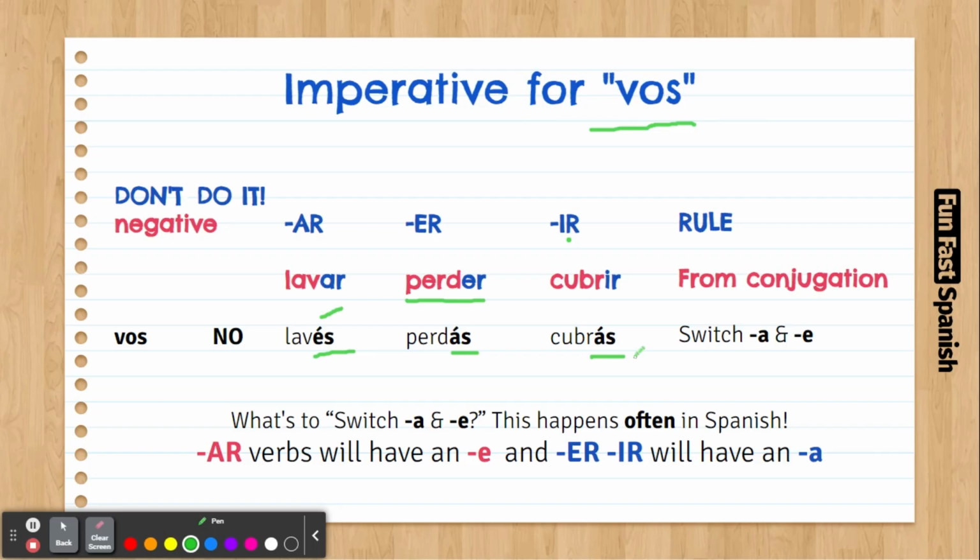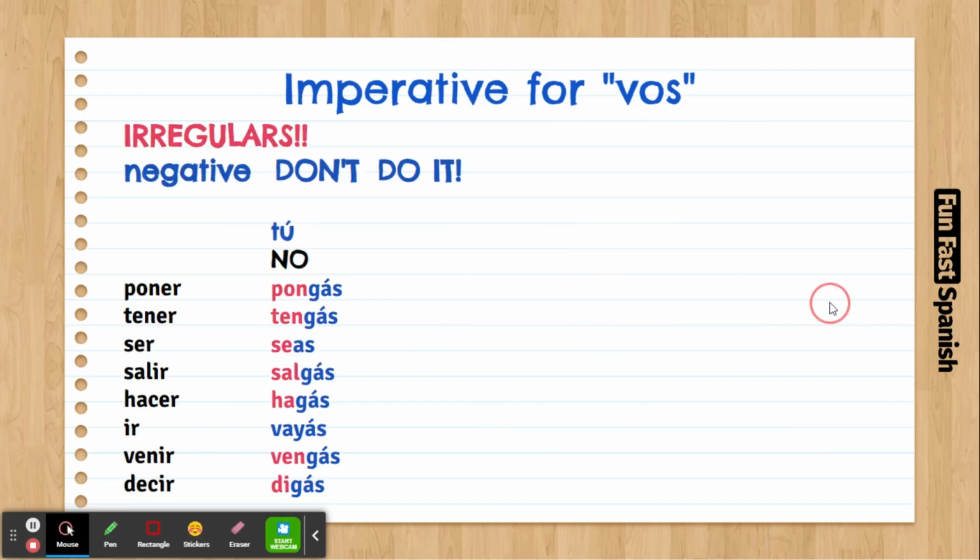That's it. Easy, right? Instead of no cubras, it's no cubrás. Here with perder, for tú it's no pierdas. It has the I, but because it's with vos, it's no perdás. Okay, remember, vos doesn't have irregularities. This is extremely important. That's it. That's how you do this.